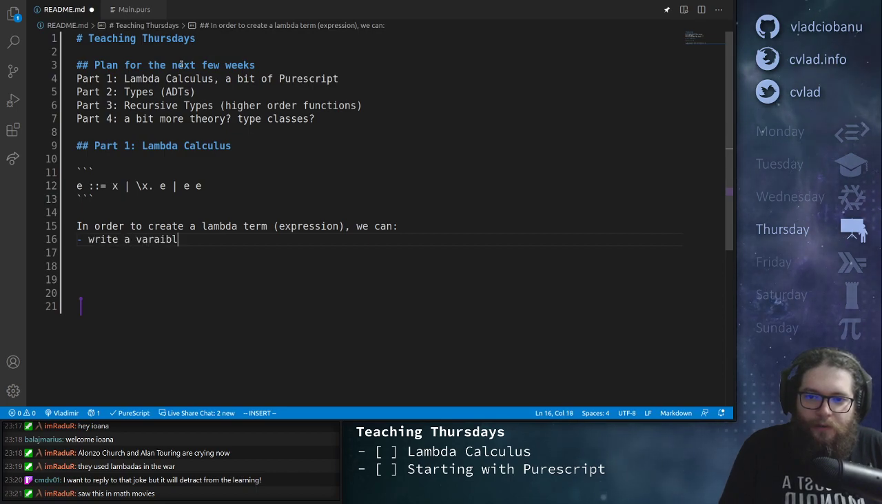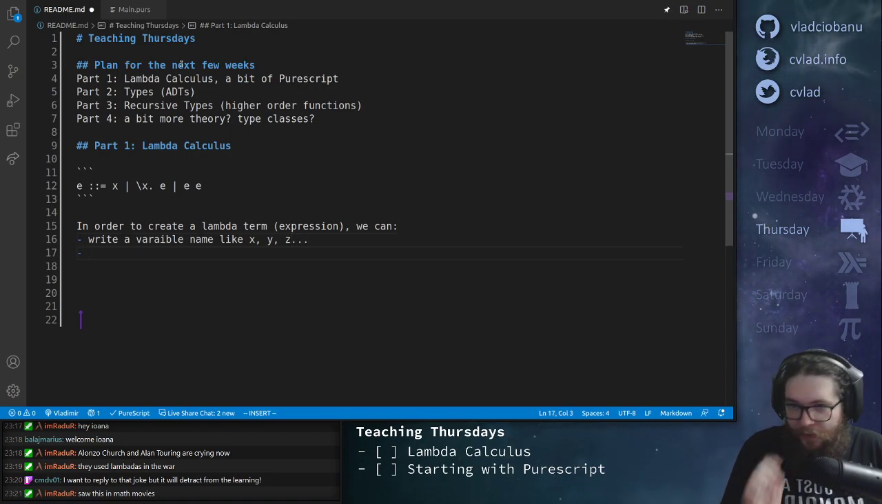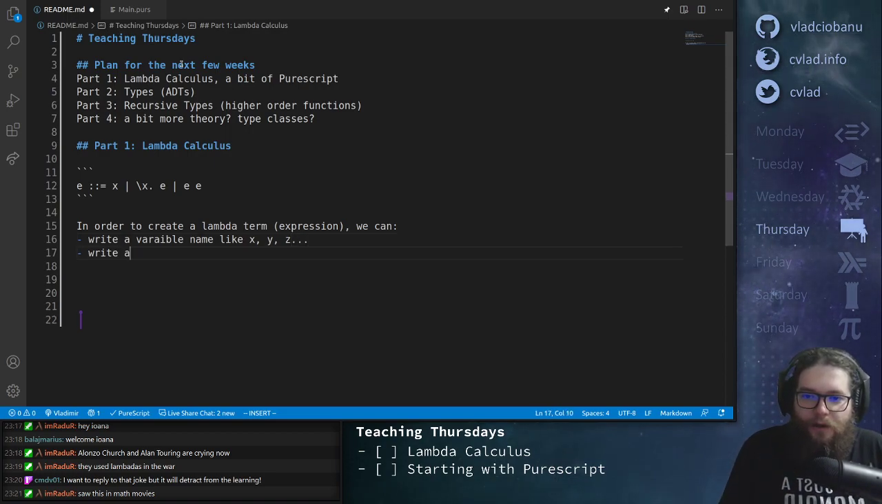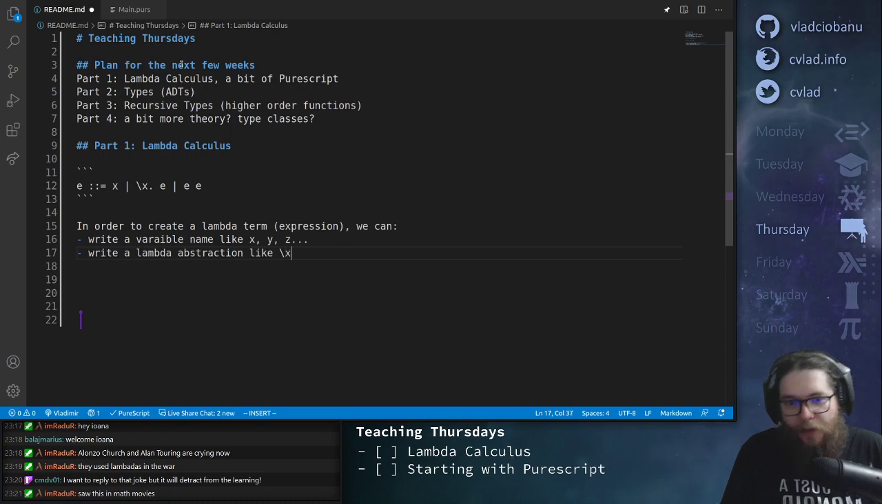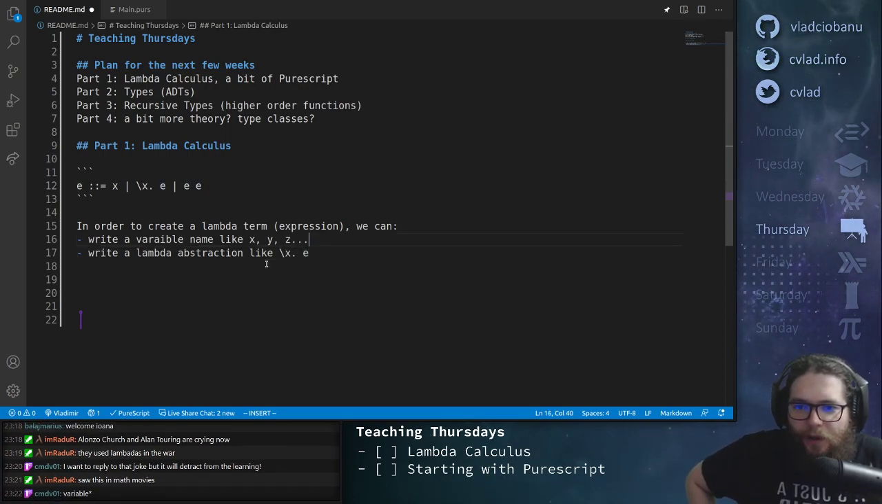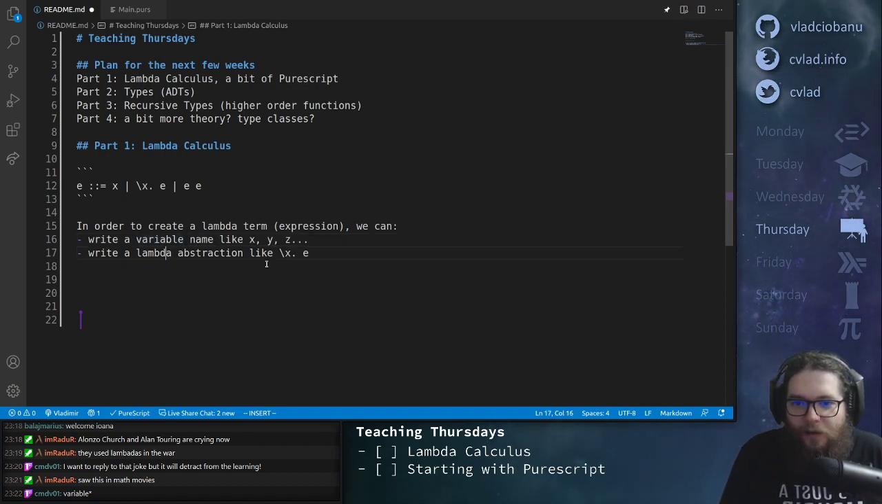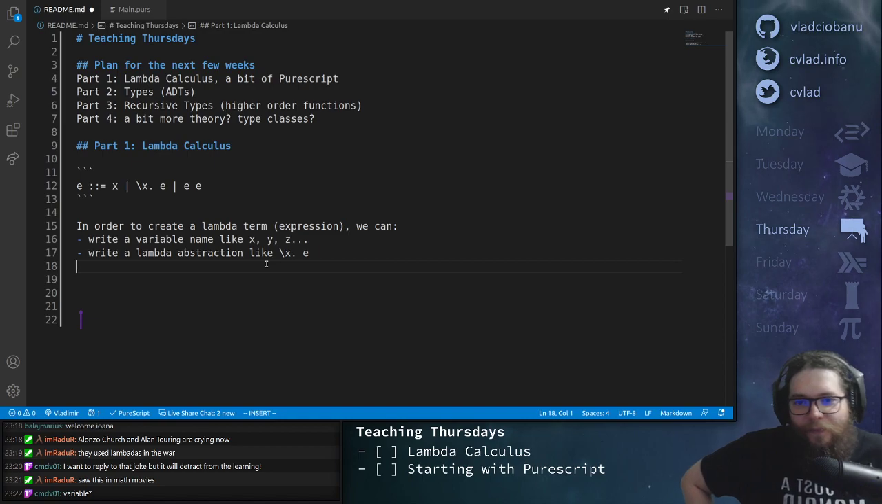we can use a variable name, and we'll usually use x, y, z for this, right? Okay, write a lambda abstraction like lambda x.e. Okay, so what does this mean? Did I mistype? Variable. Okay, cool. Thank you. Right, so okay, we can write a variable, right?